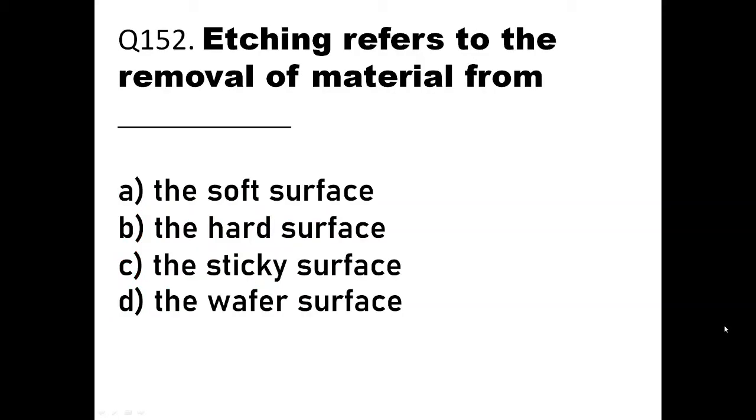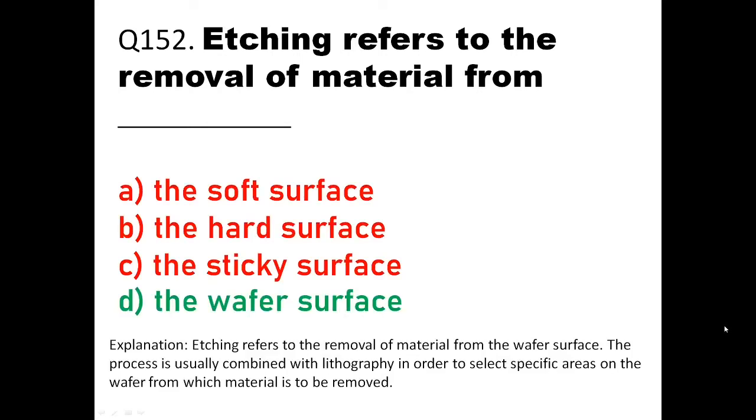Etching refers to the removal of material from dash. The options are the soft surface, the hard surface, the sticky surface, and the wafer surface. Obviously, it will be option D, the wafer surface. Now, from the wafer surface, if you want to remove the unwanted copper, which is not your path in which current is going to flow, that removal of unwanted copper from the surface is called etching. So here the option will be D, the wafer surface. Etching refers to the removal of material from the wafer surface.